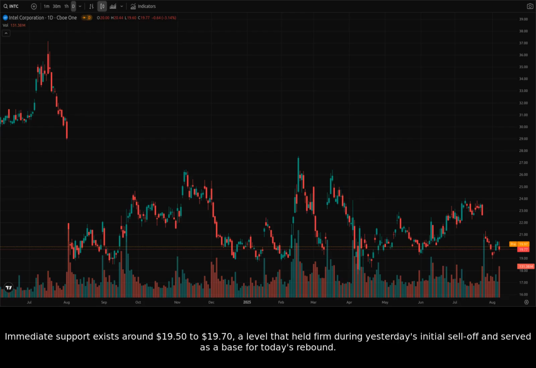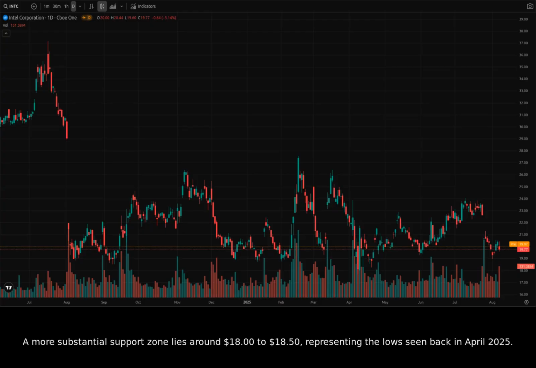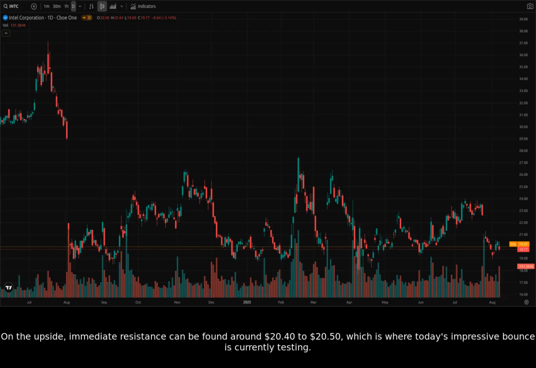Immediate support exists around $19.50 to $19.70, a level that held firm during yesterday's initial sell-off and served as a base for today's rebound. A more substantial support zone lies around $18 to $18.50, representing the lows seen back in April 2025. On the upside, immediate resistance can be found around $20.40 to $20.50, which is where today's impressive bounce